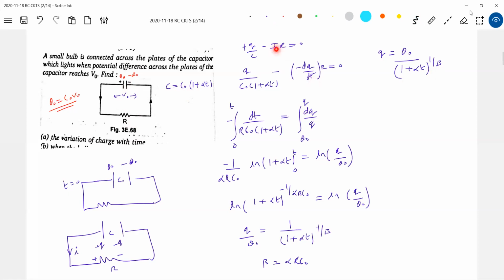Now we have to cross check why I equal to minus dq by dt in this case. I think the charge has to decrease here, no? Then only current will flow. Current will flow only when there is a rate of flow of charge. So therefore, I'm taking that I equal to minus dq by dt. Look at this. This is the condition.